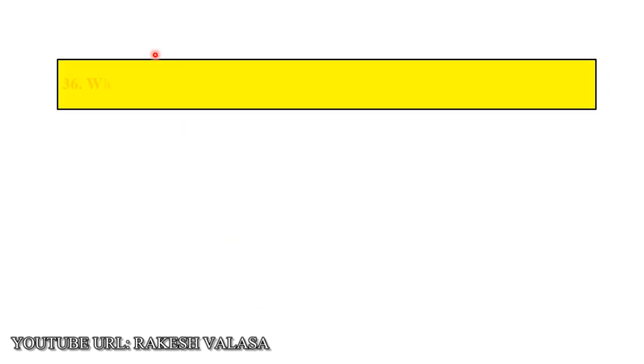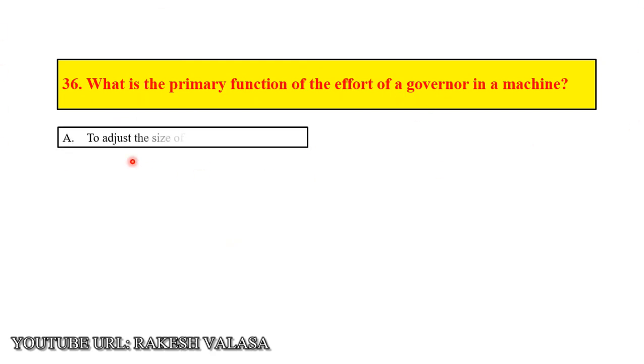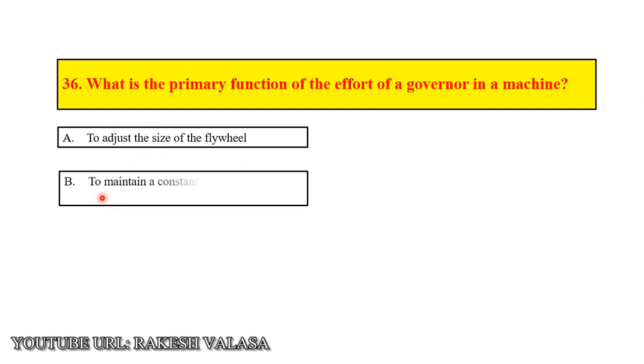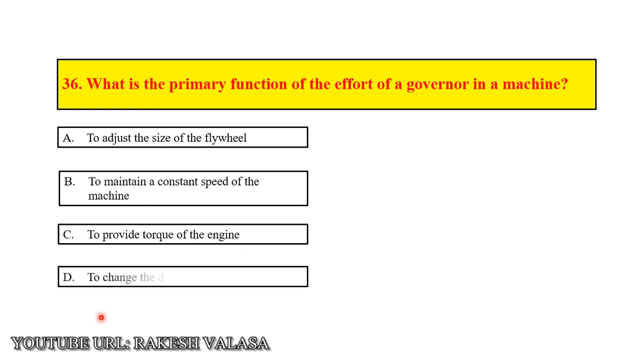Question number 36. What is the primary function of the effort of a governor in a machine? Option A, to adjust the size of the flywheel. Option B, to maintain a constant speed of the machine. Option C, to provide torque of the engine. Option D, to change the direction of the rotation.